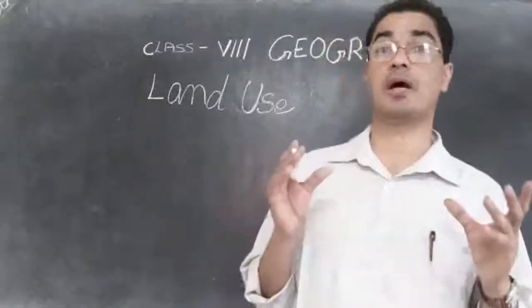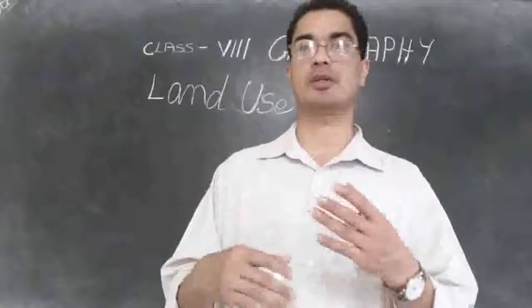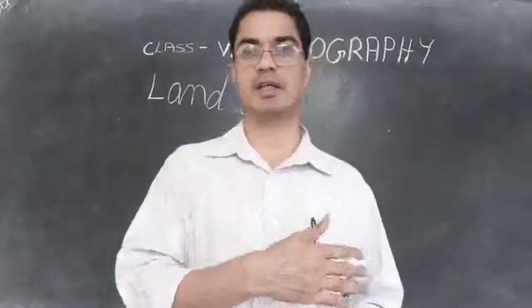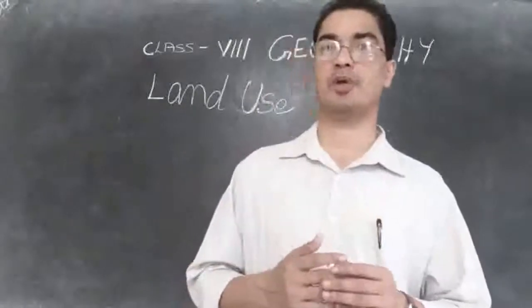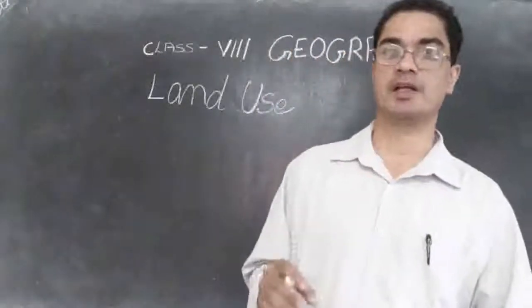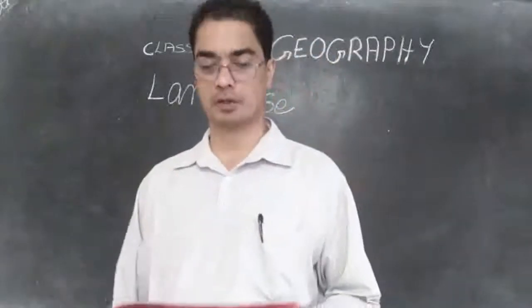So people who have an idea about technology will bring the tractor and plow the field within one day, and the next day they'll sow the seed and start cultivation and make use of it. So people are needed and the technology is also needed. They should know how to use this technology.